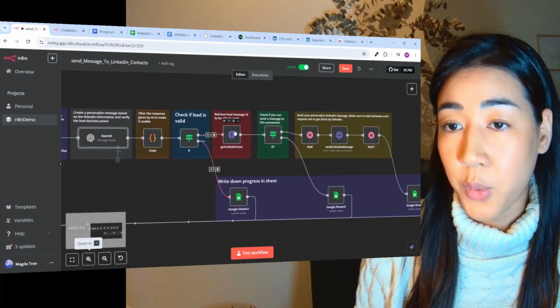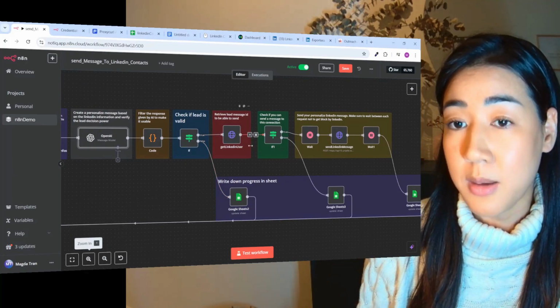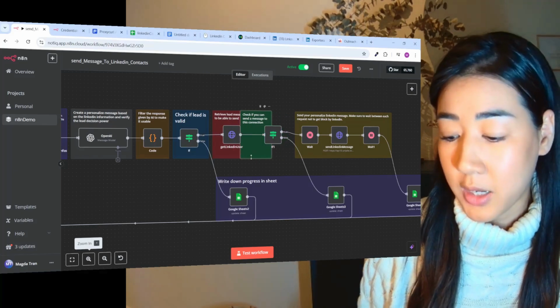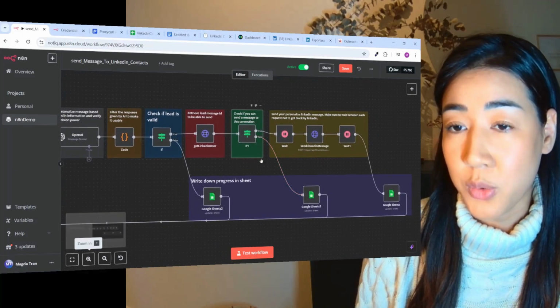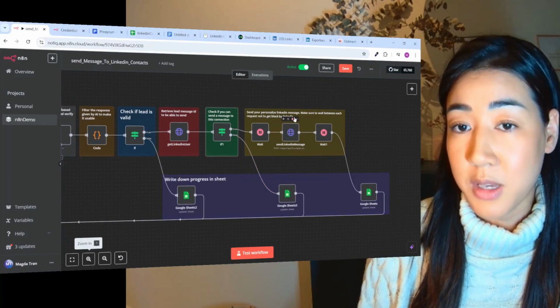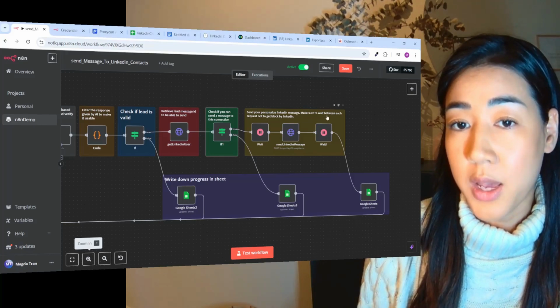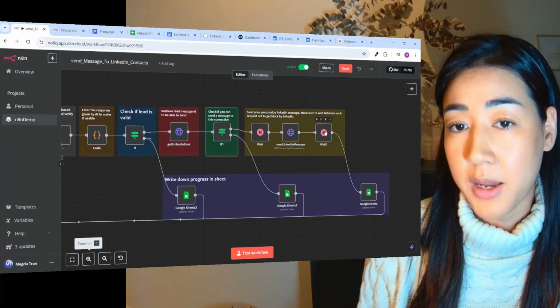And if they're qualified, we're going to retrieve the lead message ID to be able to send them the message. And we're going to check if you can send the message to that connection. And if yes, we're going to send your personal LinkedIn message, and we're going to make sure to wait between each request to make sure to not get blocked by LinkedIn.